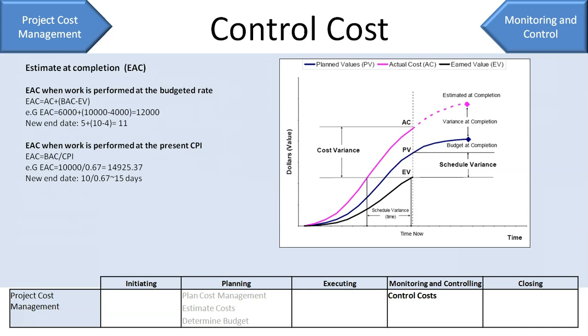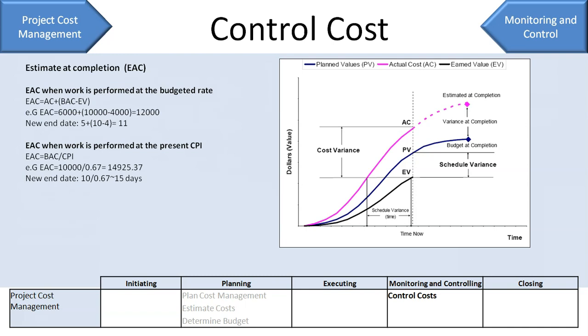Then your formula would be BAC divided by your cost performance index. So in our case, our BAC is 10,000 rupees divided by your cost performance index, which we have calculated as 0.67. Then your estimate at completion would be 14,925 rupees, which is 4,925 above your planned budget.